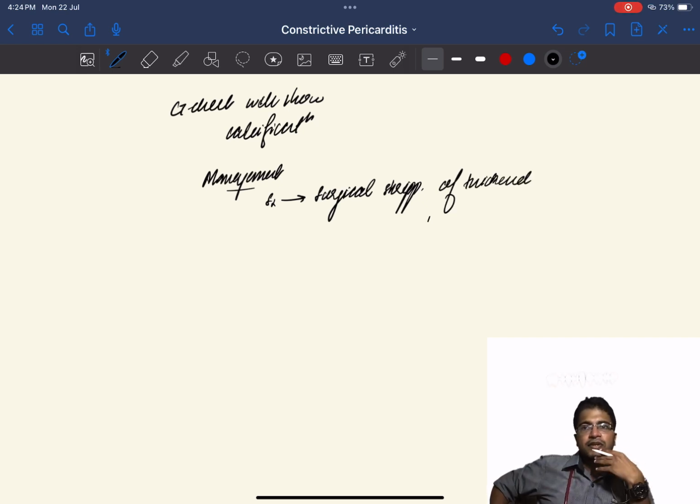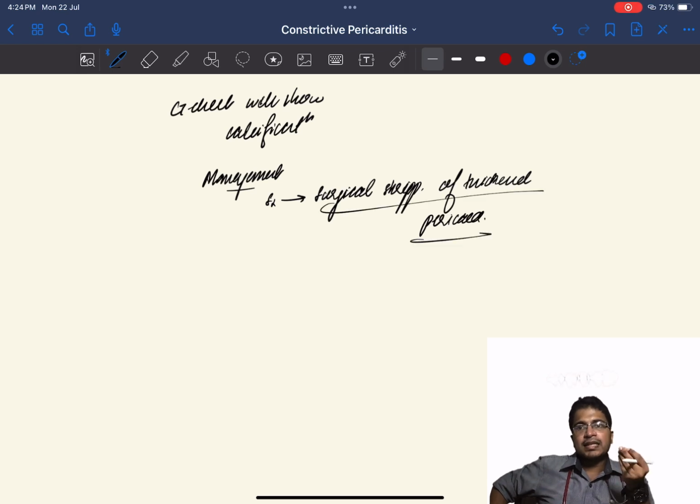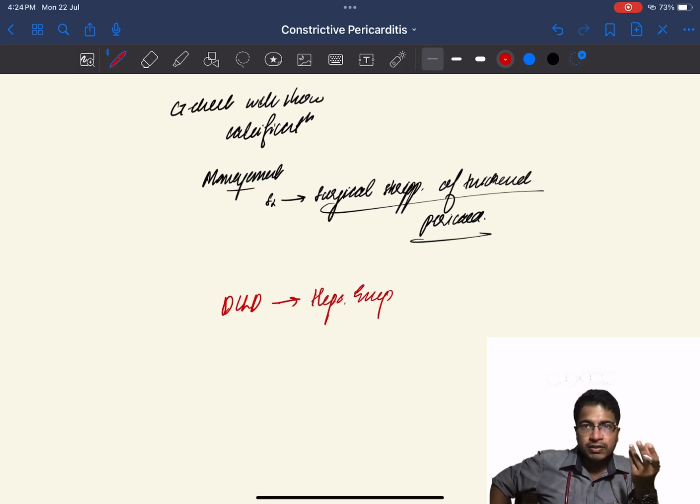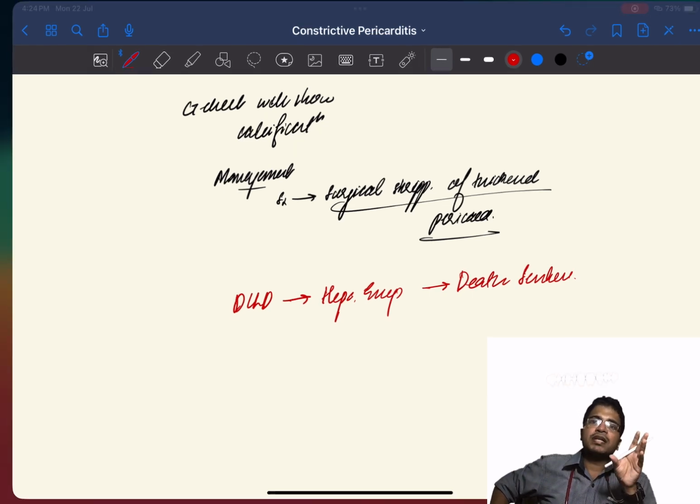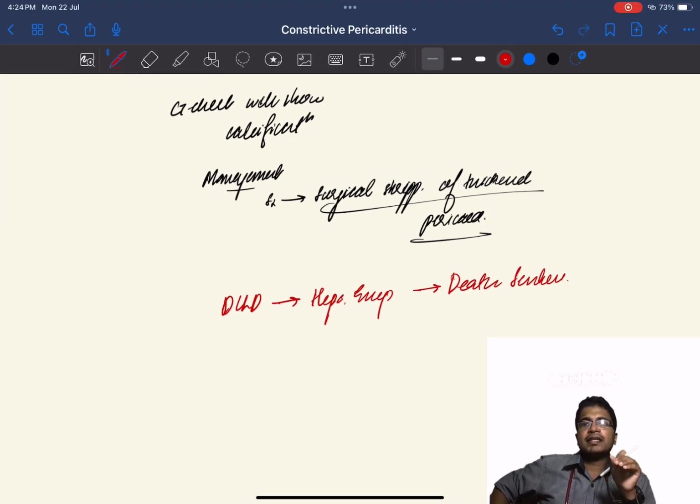This is the reason why you have to differentiate constrictive pericarditis from DCLD. In DCLD, as the patient is going to hepatic encephalopathy, if you're managing it as a DCLD, unless you are having a liver transplant, and even with liver transplant, the prognosis is very poor. But in case of constrictive pericarditis, we have a definitive management of pericardial stripping. So we should definitely rule out constrictive pericarditis in a patient who is having DCLD, especially with elevated JVP. This is a single take home point from this video.